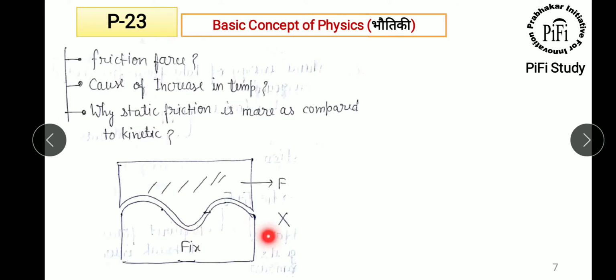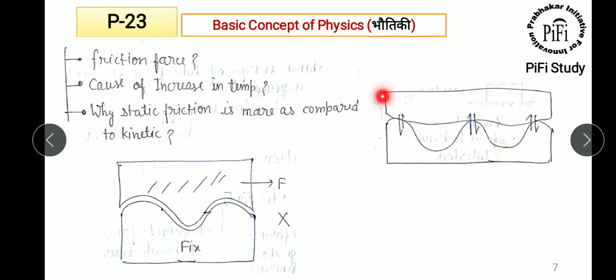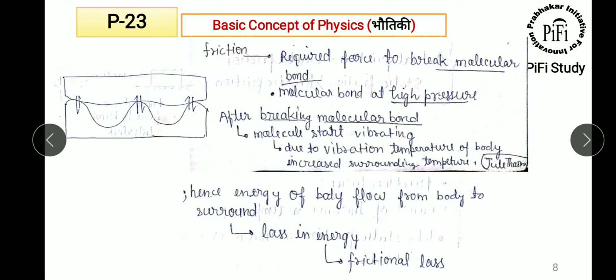If you have two blocks and you are pulling with the force F, there will be some mutual interlocking, some disturbance at the interface between these two blocks. Some people say this is the friction force. Some people say when we pull this, there will be generation of temperature, heat generation. And in some other explanation, at different points of contact there will be some friction force, in terms of the force required to break the molecular bond.